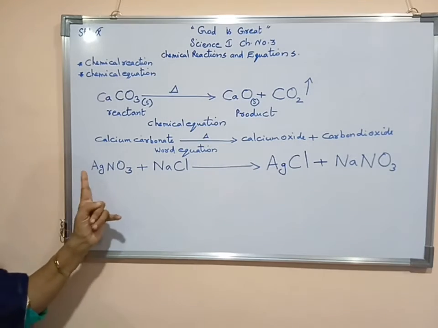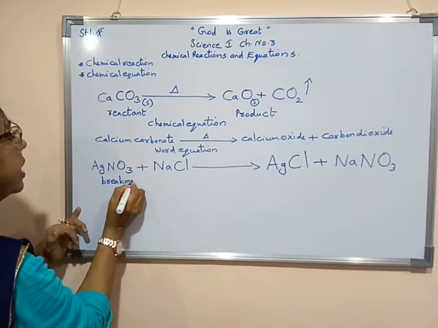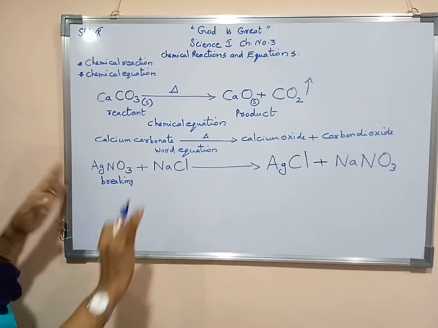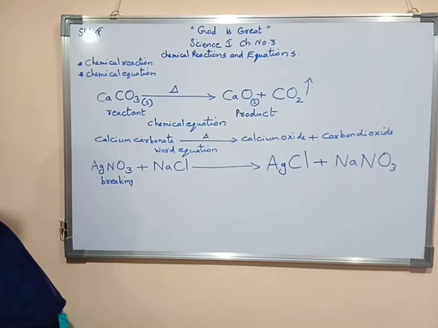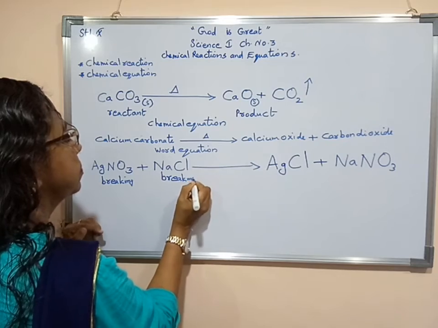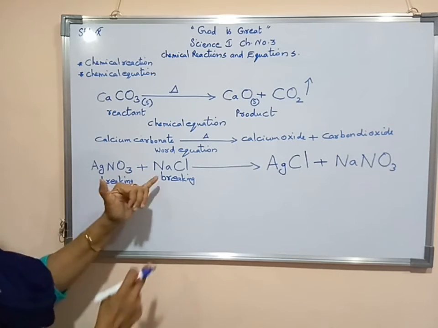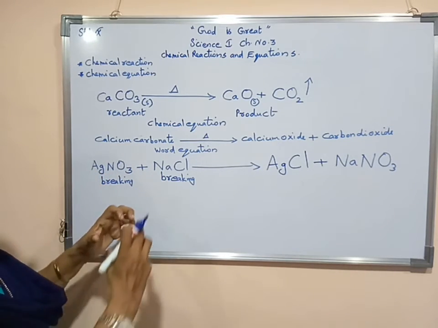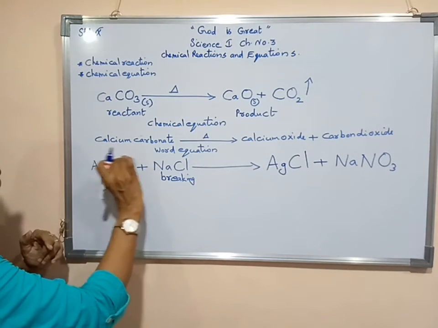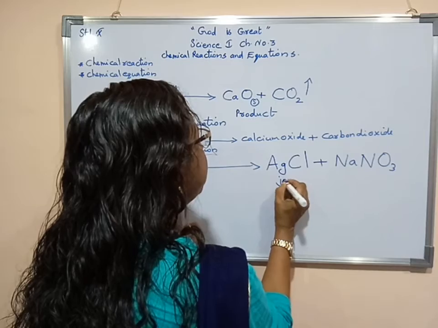Here we can say that at this particular place breaking of bonds is taking place. They are linked with each other, but now all are breaking, separating, then going and joining in some other place. Here also breaking of the bond is taking place. Sodium as well as chlorine were joined, but as a result of the chemical reaction between silver nitrate as well as sodium chloride, breaking of sodium and chlorine, breaking of silver and nitrate radical is taking place. As a result of it, joining of bonds takes place.